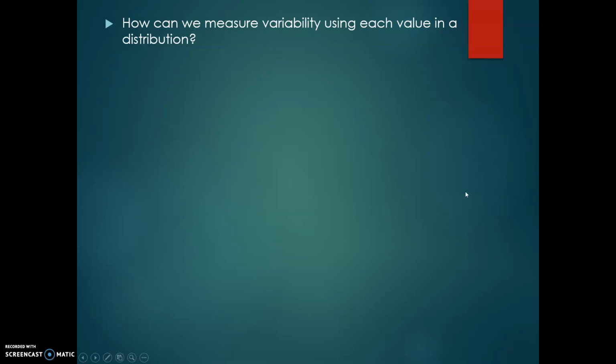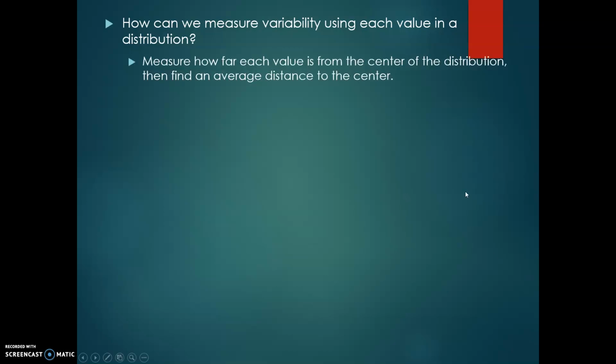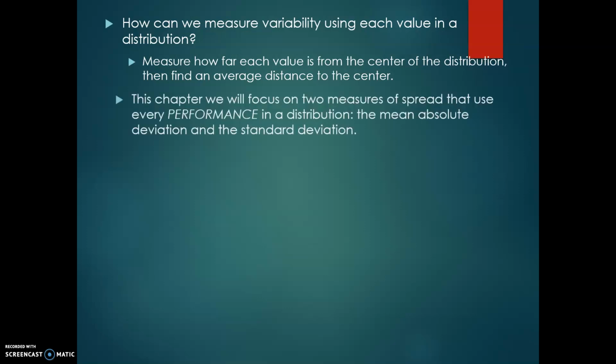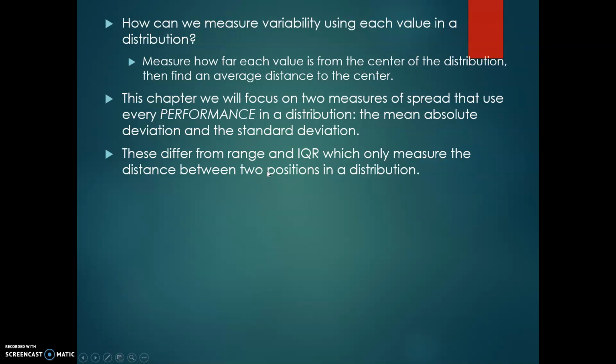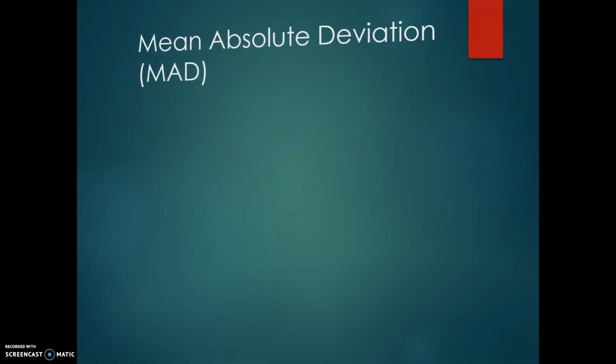Okay, so we want to figure out how we can do that. How do we measure each value? How close is it to the center of the distribution, which is known as the mean or average of the values? So that's what we're going to focus on, those concepts. To do that, we're going to look at the mean absolute deviation and then the standard deviation. These are going to differ from range and IQR, going back to what we talked about before, because we're going to talk about how each point relates to the mean instead of just looking at the data as a whole all at one time.